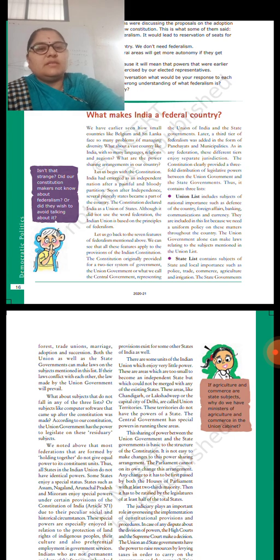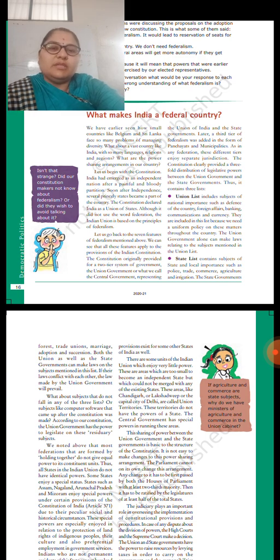In that we have seen that in federalism there are lists. So there are three lists actually: union list, state list, and the concurrent list. But here we are going to study in detail about the union list and the state list. So what are the subjects that are going to come in the union list and what are the subjects that are going to come in the state list?